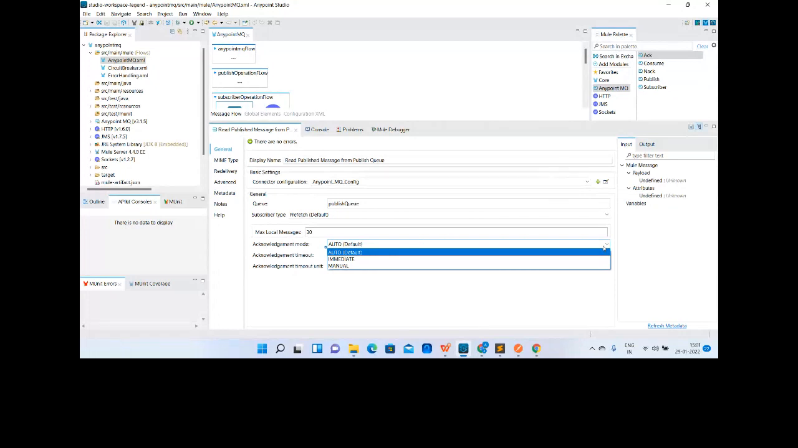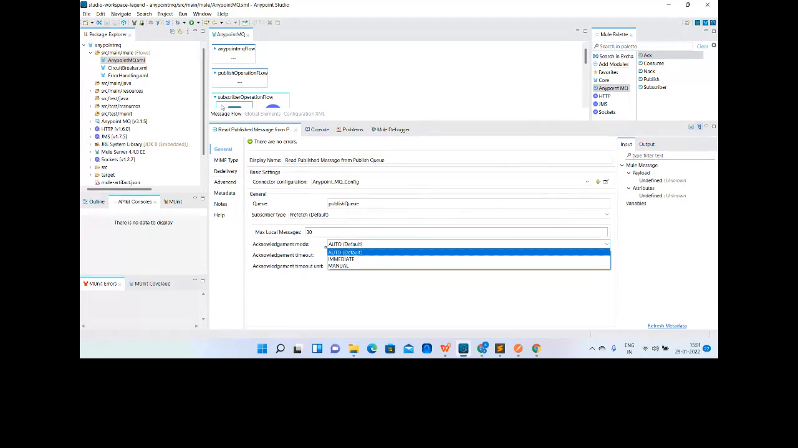It does not wait for completion of the process. As soon as the queue consumes the message, it will send the acknowledgement, and the message will be deleted from the queue. So it is immediate. As soon as the message is consumed, it will be deleted from the queue. Okay, perfect.